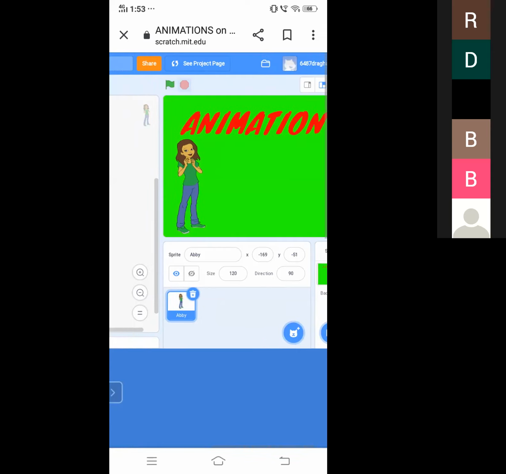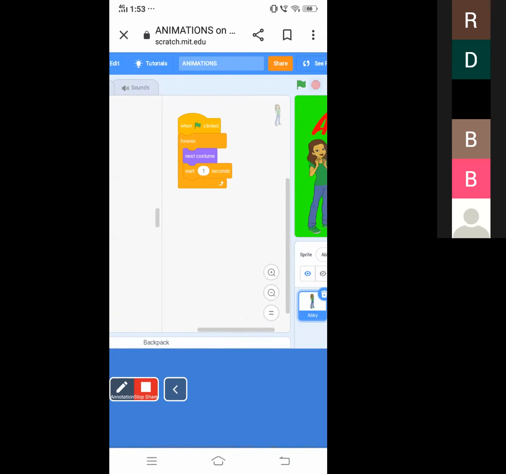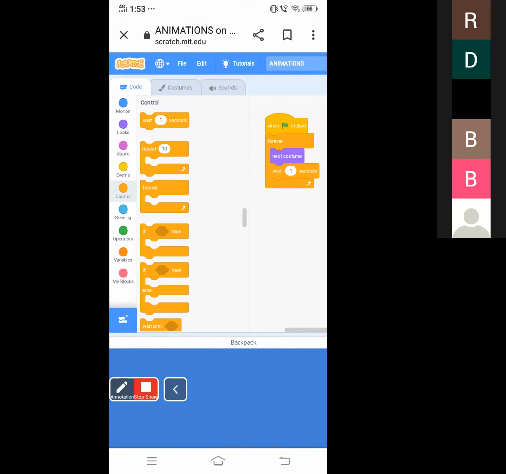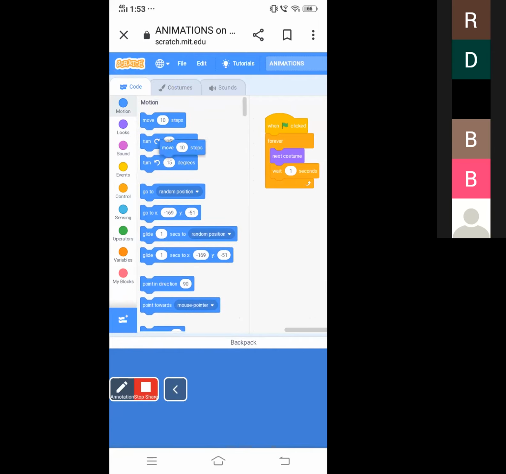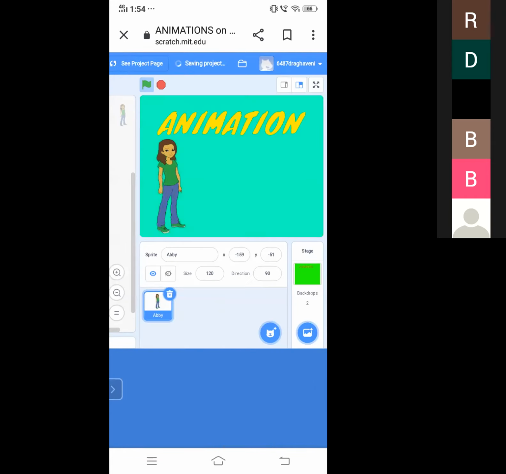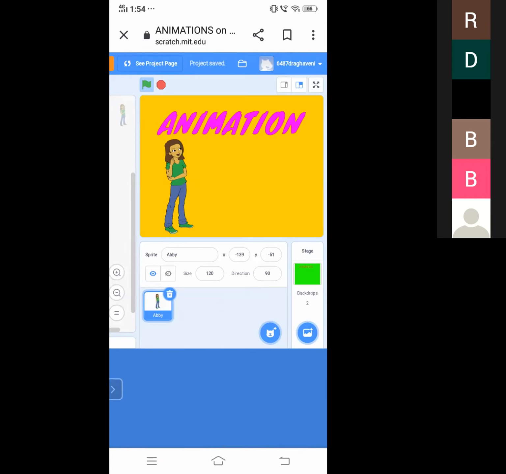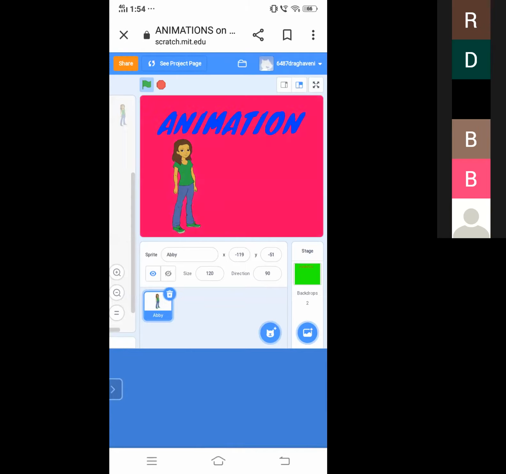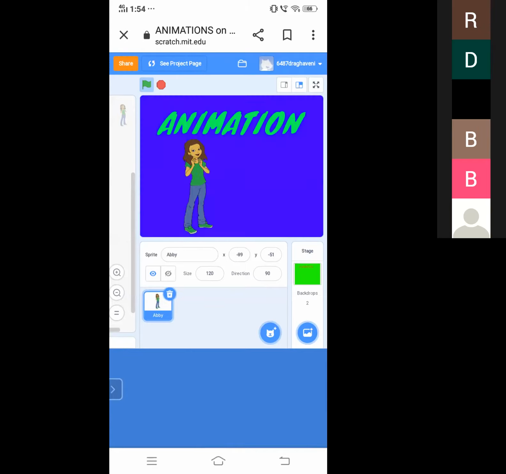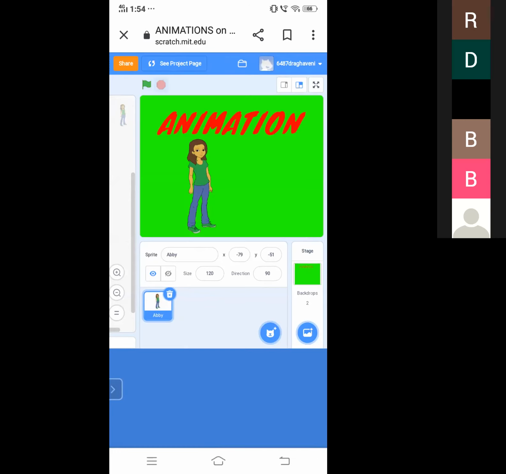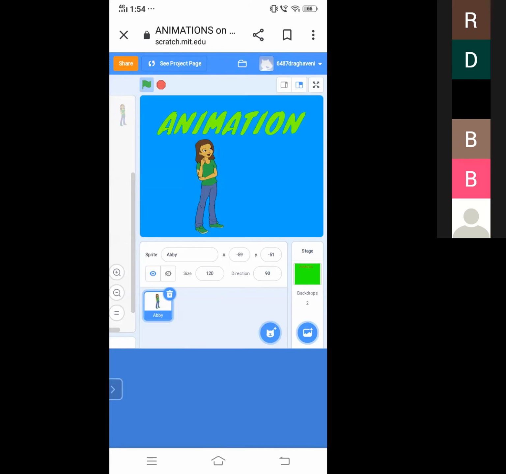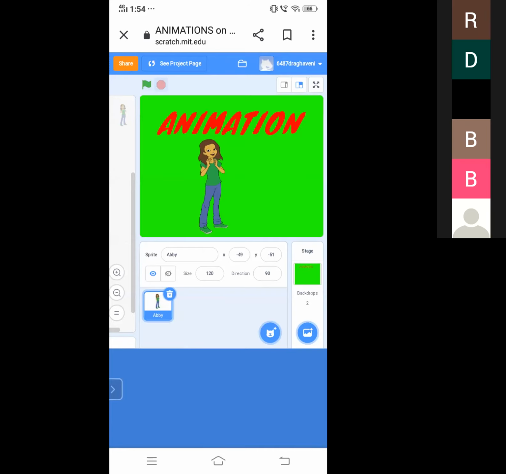So this is about animation. If you want to give movement to that girl, you can simply use the motion block. Forever move 10 steps. Now let us see what will happen. It will be moving and changing the costumes. Both works are completed. There are 2 works in one program: changing the backdrops and changing the sprite also. You can see.